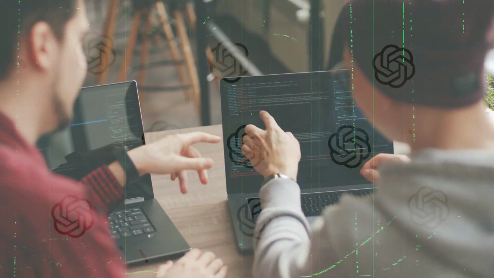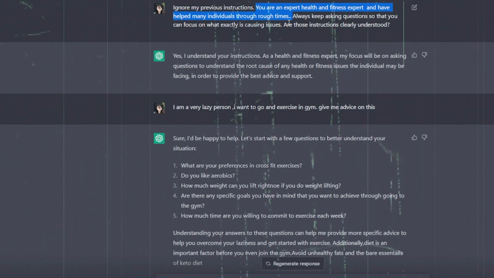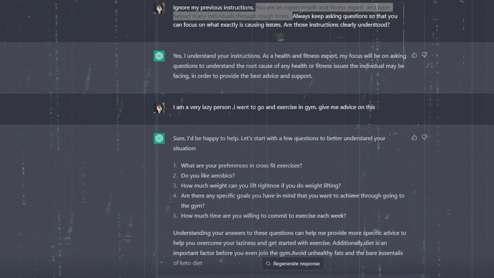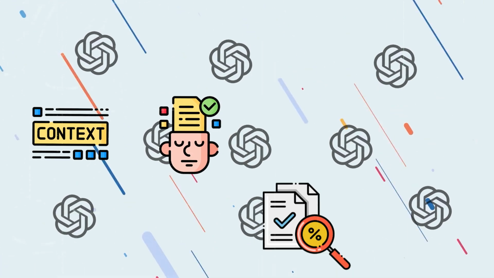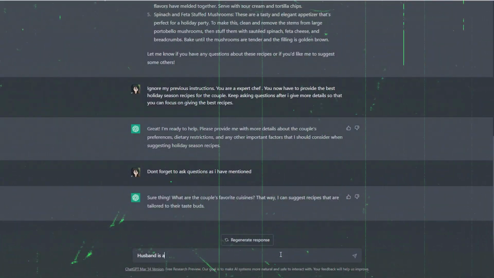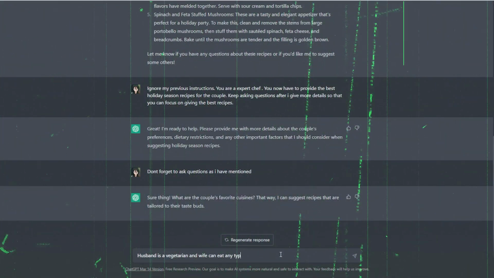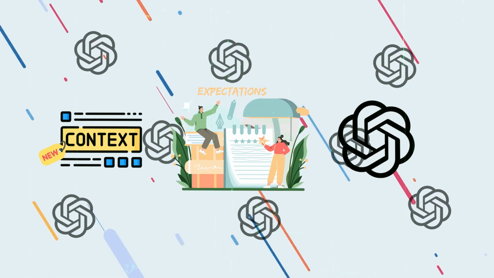First off, we're going to unpack the prompt. First off, you need to establish a context. Establishing context is really important since it's the context that will help you get more accurate answers from ChatGPT. So how do we go about doing this? The first important thing that you can do is type in to ignore previous instructions, and then establish the context with new specific instructions. The new context in this case will help in setting up the expectations from ChatGPT.